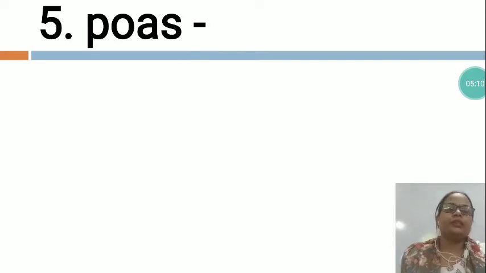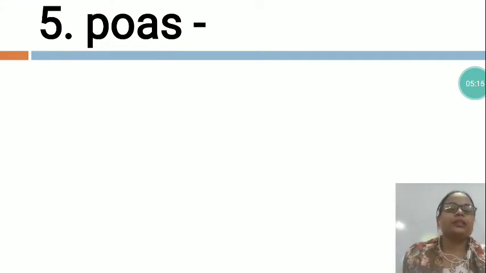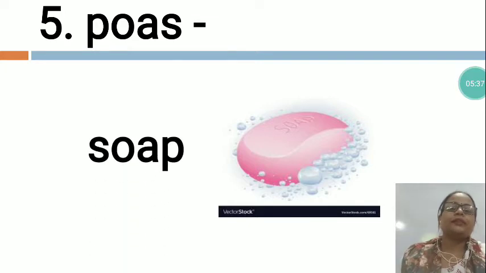Now the next is POAS. In this also the letters are not arranged in the proper sequence. So we will arrange all the letters and we will make a meaningful word. So which word is this, dear? Now I would like to give you the clue. You can see what is this? This is soap. Now the soap spelling is SOAP, soap.